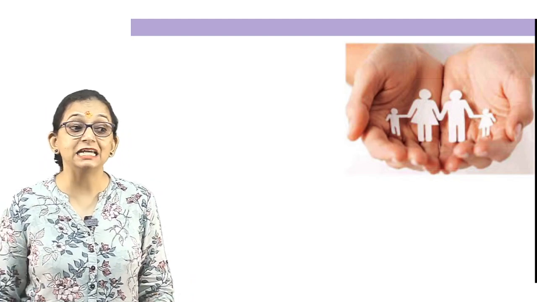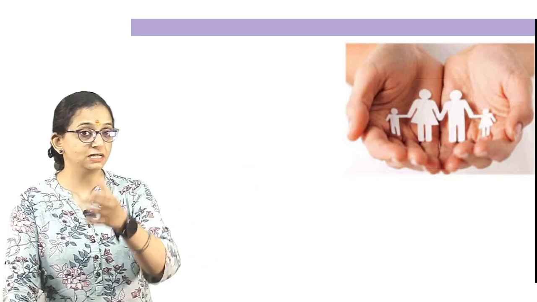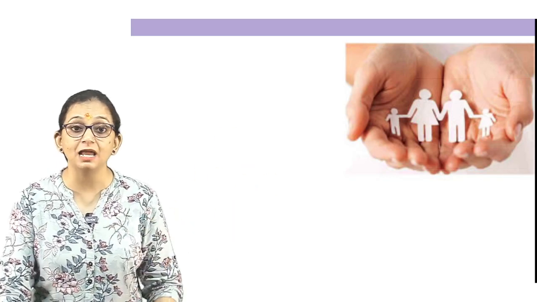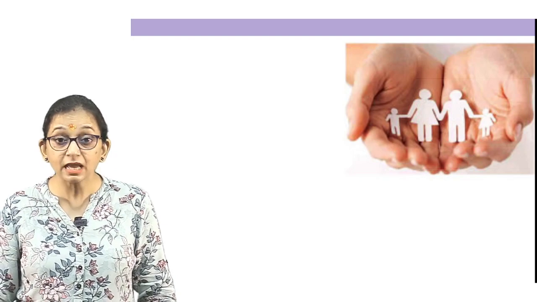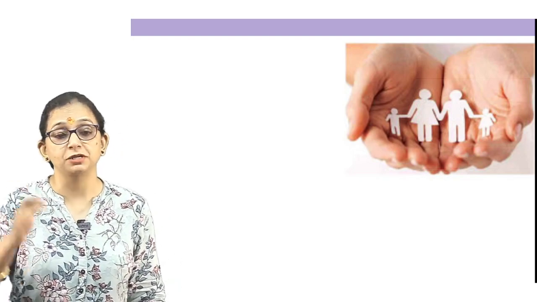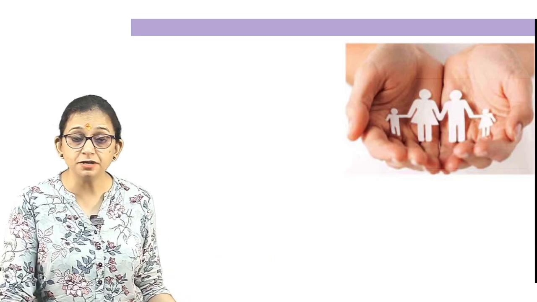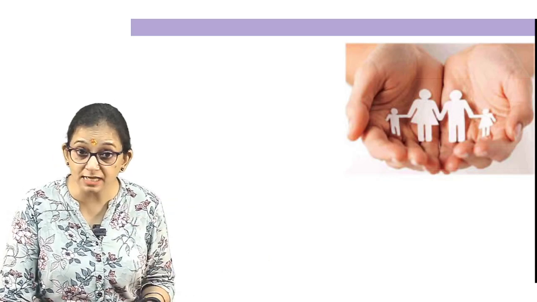Family provides an individual with identity. I'm Sinha, somebody is Singh, somebody is Sharma. So that is an individual identity. And this is how the name is carried on from generation to generation, and it is also responsible for upbringing and production of children, an important agent of socialization.